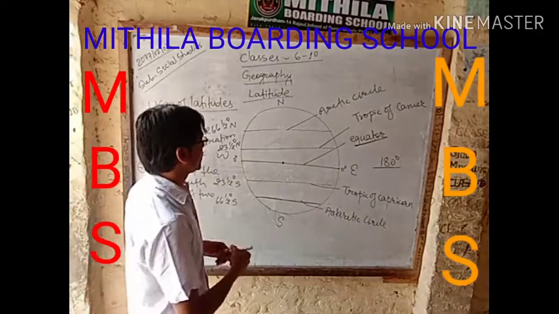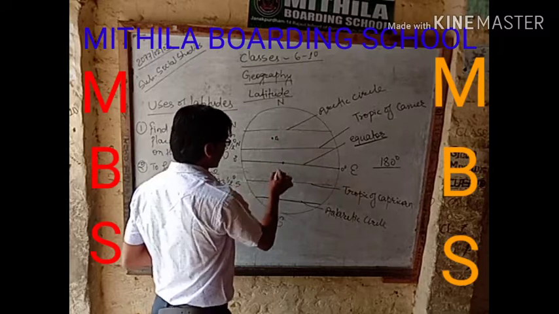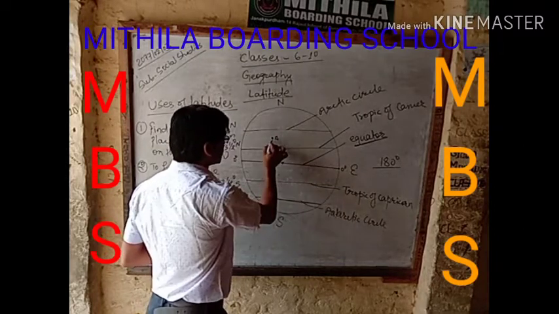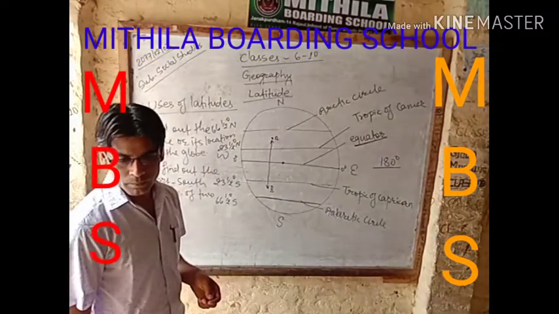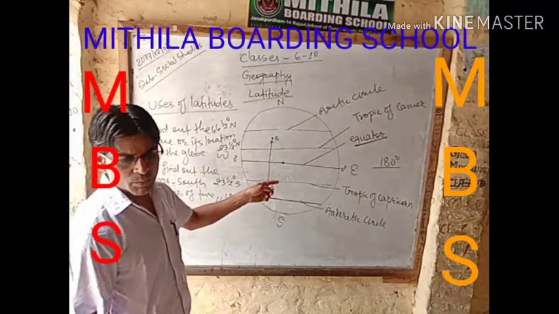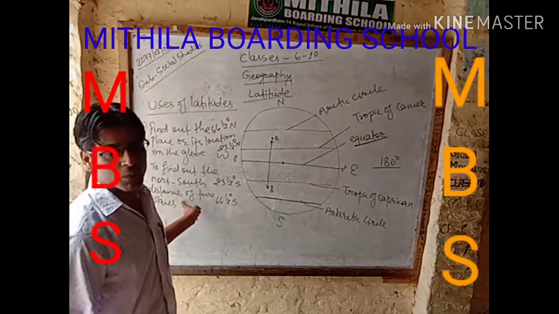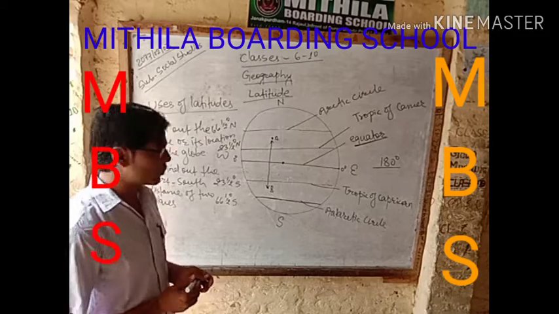Like, if place A is here and place B is here, what is the distance between these two? Finding the distance between two places is a use of latitude.